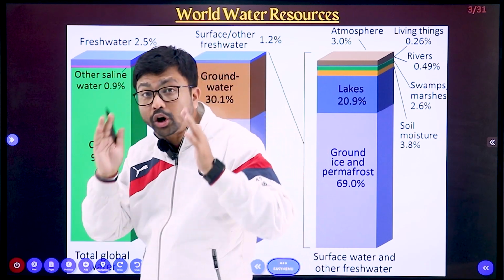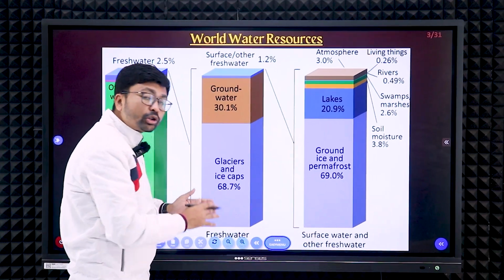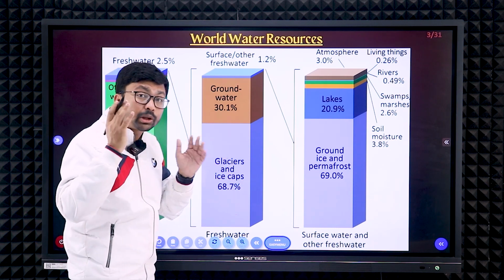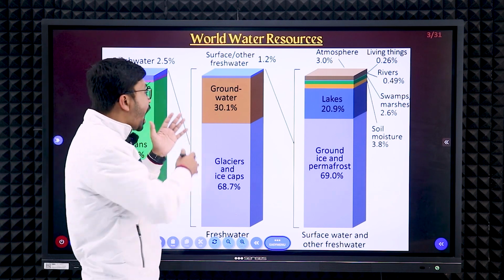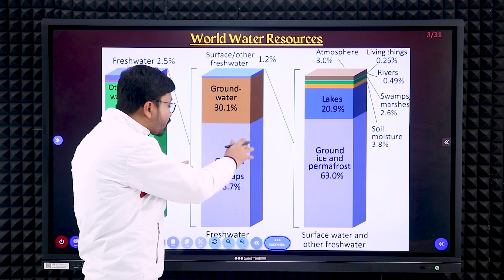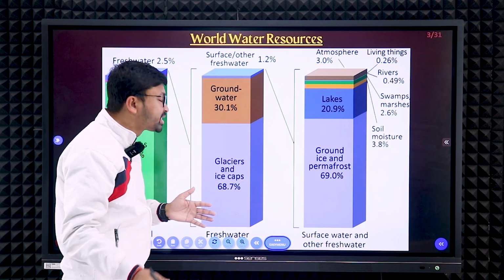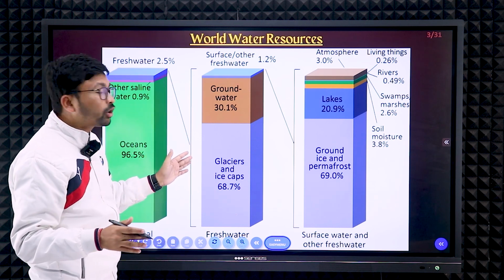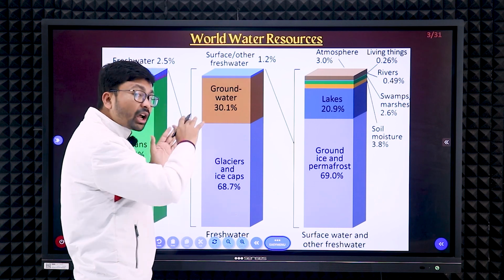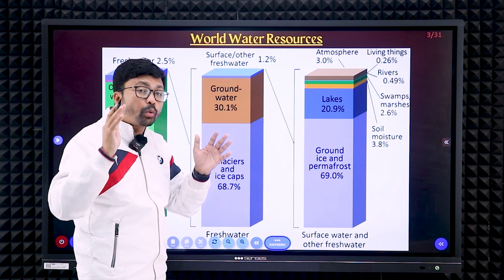But remember, that 3% is the fresh water, and even that we cannot fully use. Why? Out of this 3%, 70% belongs to the glaciers or is there in the form of ice. So that water we cannot use. So we can use only less than 1% of the whole water available on our earth, right?